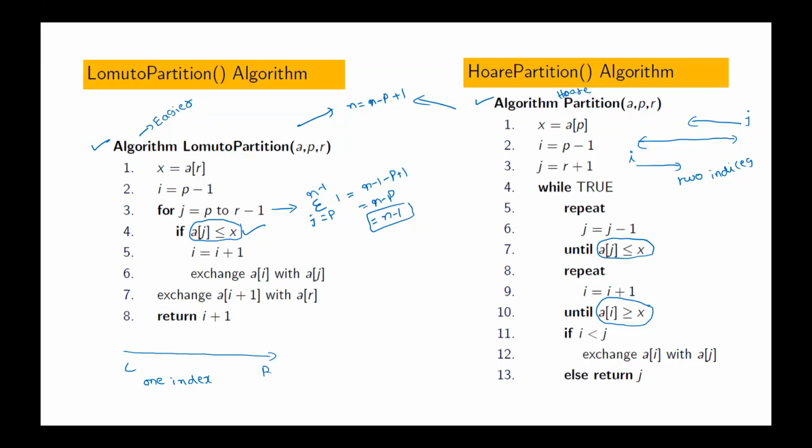Assume, what is the amount of time this algorithm takes? This is also the same as theta of n, because every other element in the array is compared with which element?